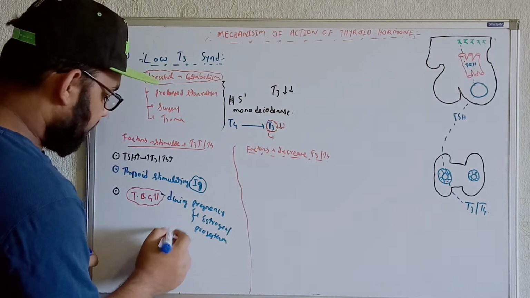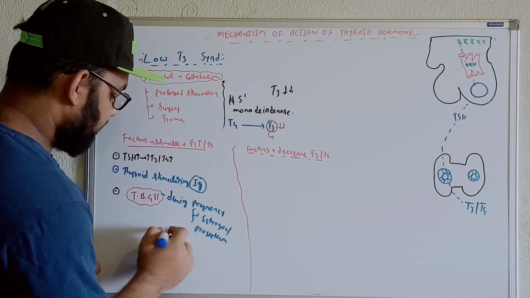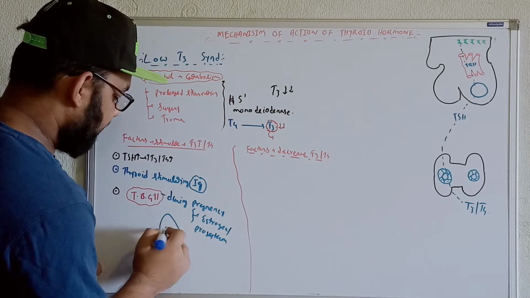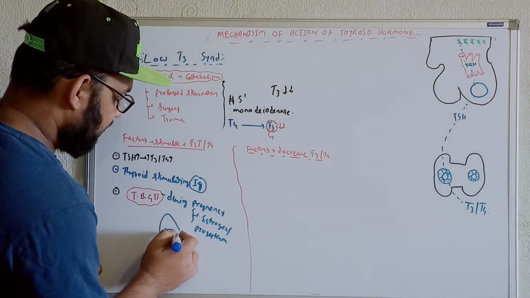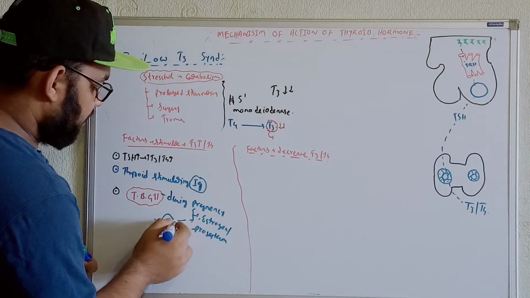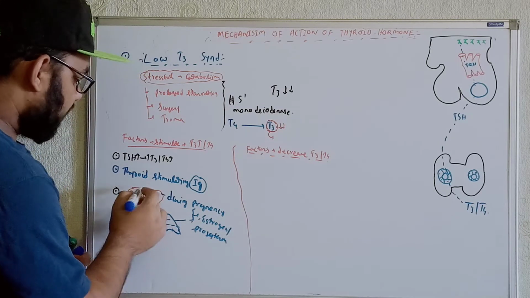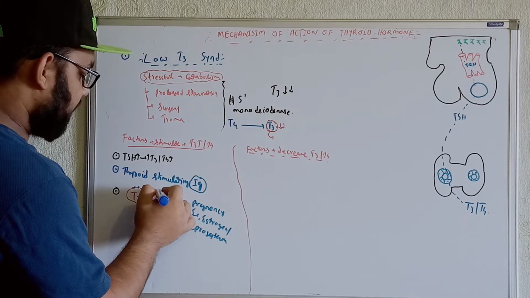These hormones stimulate the liver, and whenever the liver is stimulated, it produces more thyroid binding globulin proteins. So more T3 and T4 will come and get bound along with the thyroid binding globulin.